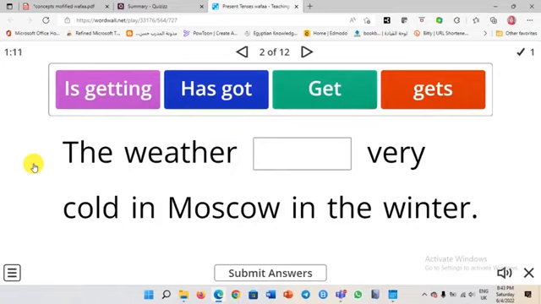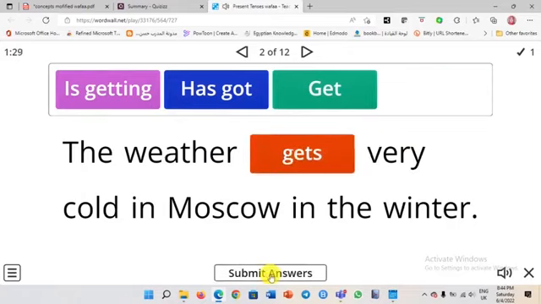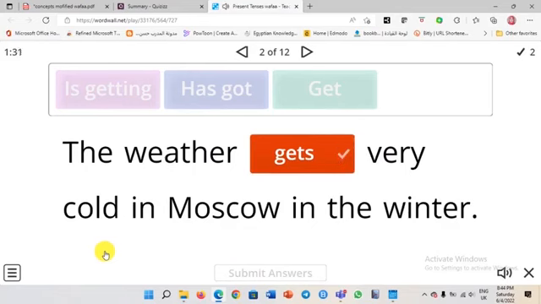I think you are very kind-hearted and you have already given the answer. So the weather actually gets very cold in Moscow in winter. Well, let me ask you, why didn't you choose get? It's in the present too. The weather is singular, so I have to use the third singular S, gets. Perfect. Wonderful, Miss Summer. Perfect.